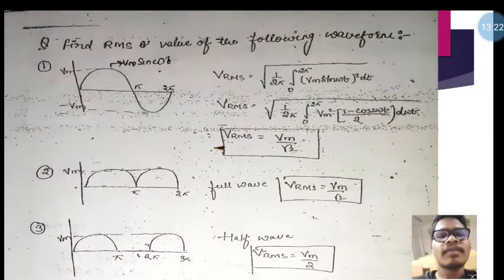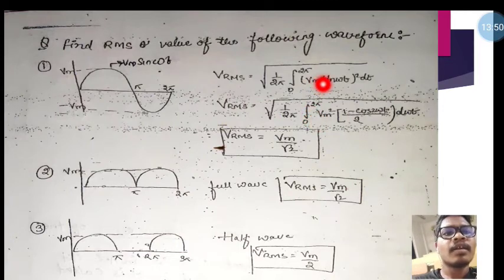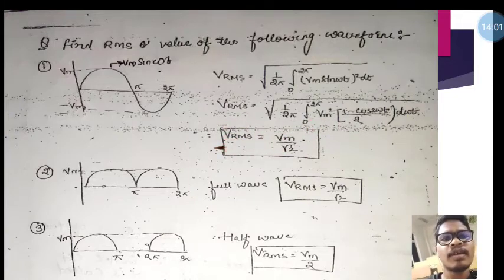So let's find the RMS value of some functions or waveforms. First one is the sinusoidal waveform. Its magnitude is Vm sin omega t. So its RMS value is root over of 1 divided by 2 pi, going from 0 to 2 pi as our full cycle, of Vm sin omega t, our function, squared d omega t. After calculating this, Vm will come outside, and sin square omega t is 1 minus cos 2 omega t divided by 2, d omega t. After calculating this, we will get Vrms equal to Vm divided by root 2 as our RMS value.